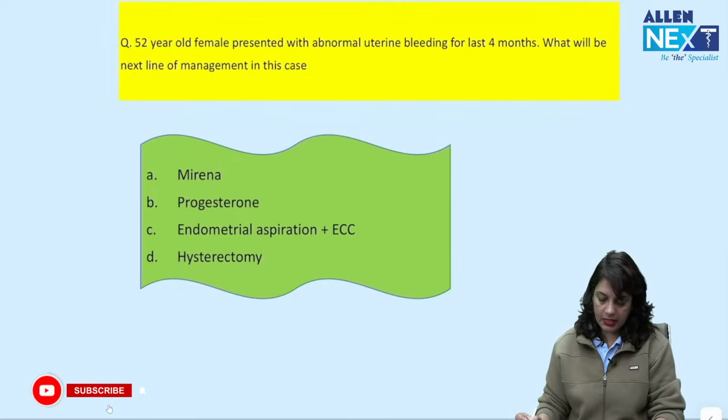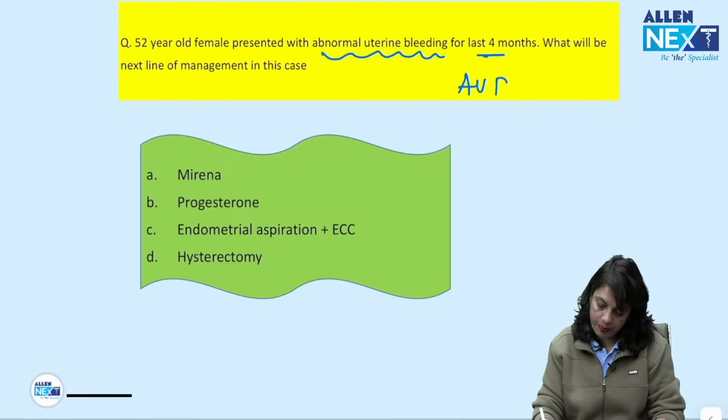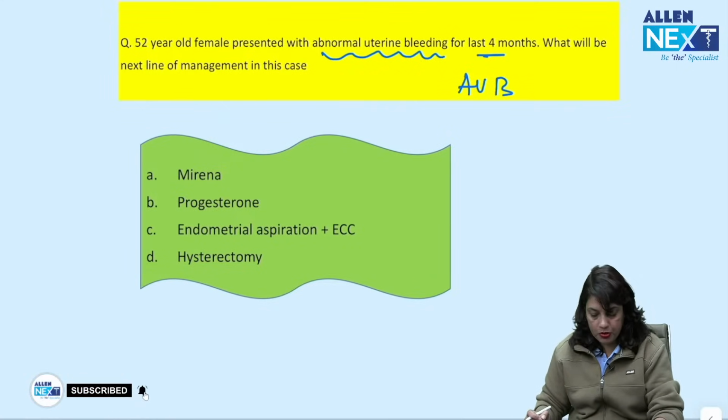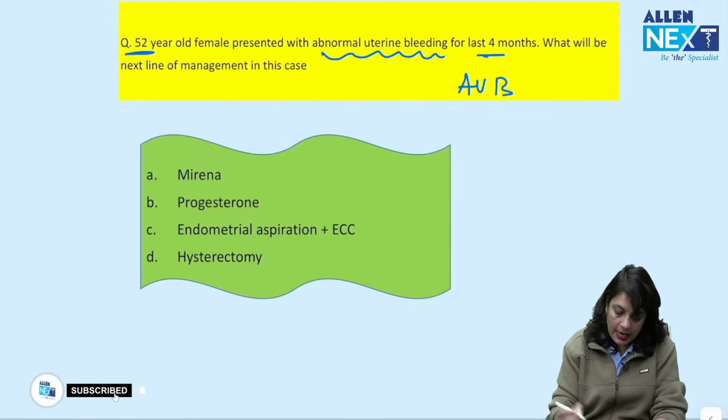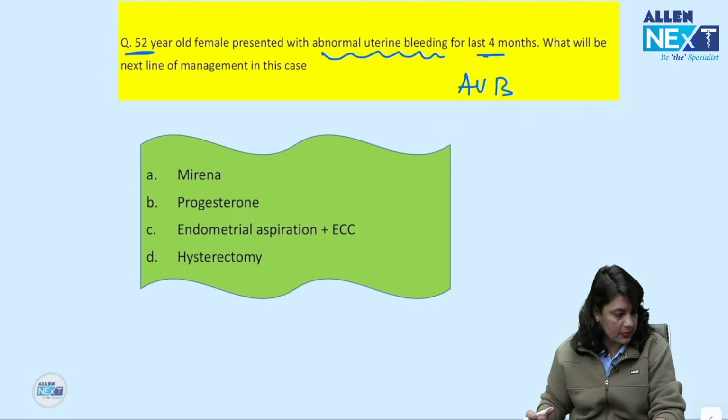A 52-year-old female presented with abnormal uterine bleeding for 4 months. AUB. What should be your next step in management? Mirena, progesterone, endometrial aspiration plus endocervical curettage, or hysterectomy. I want you to mark this answer. 131 students are attending this session. Please tell me the correct answer, because this is an expected question.